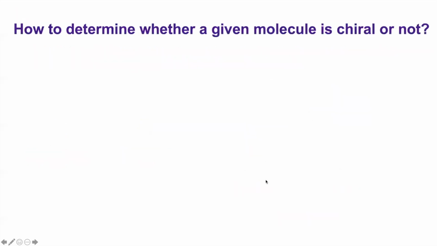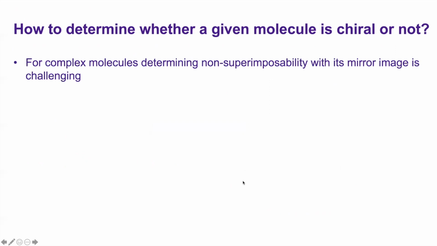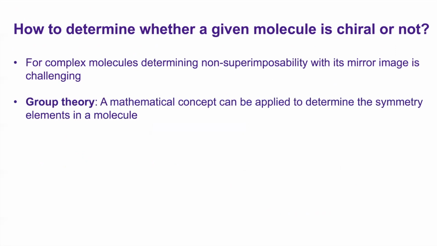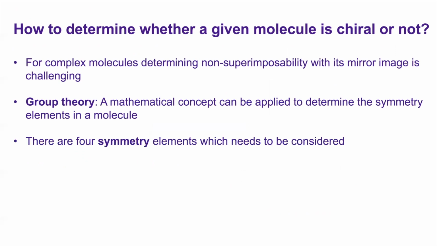But how to determine whether a given molecule is chiral or not? For complex molecules having more than one chiral center, this is not straightforward. However, there is a certain theory, what we call group theory, a mathematical concept that can be applied to determine the symmetry elements in a molecule.